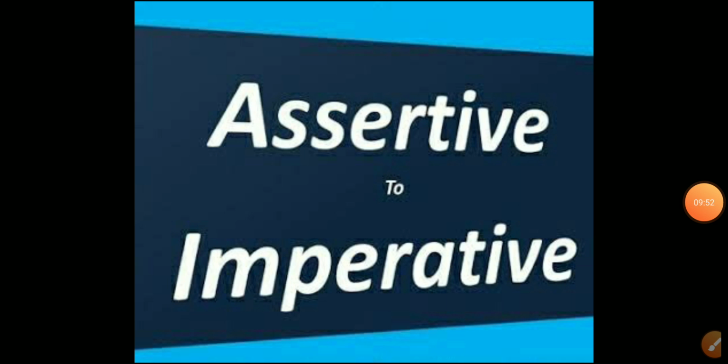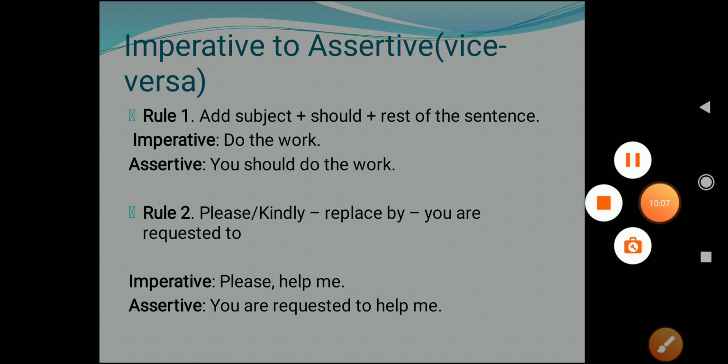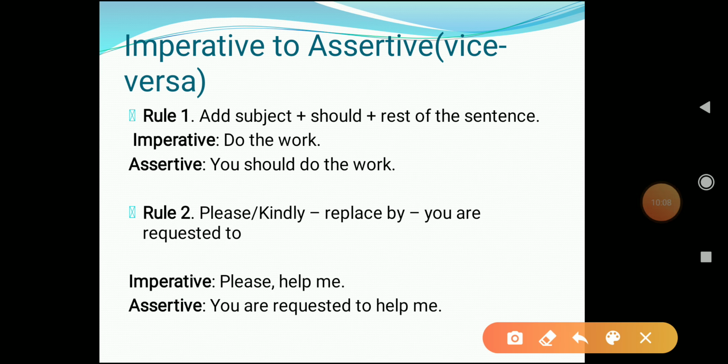Now we will transform an assertive sentence to an imperative sentence, or an imperative sentence to an assertive sentence. The rule is the same for both. So let's quickly see how to convert or change an assertive sentence to an imperative sentence and vice versa. When you are converting an imperative sentence to an assertive sentence, rule 1 says that you have to add a subject. Why do you have to add a subject?